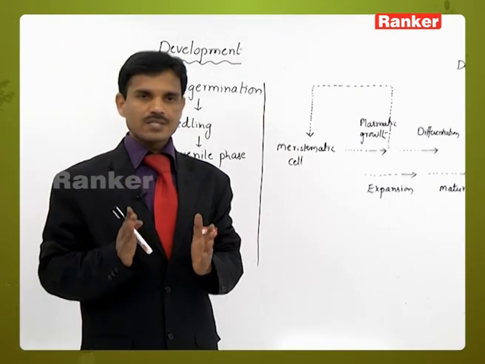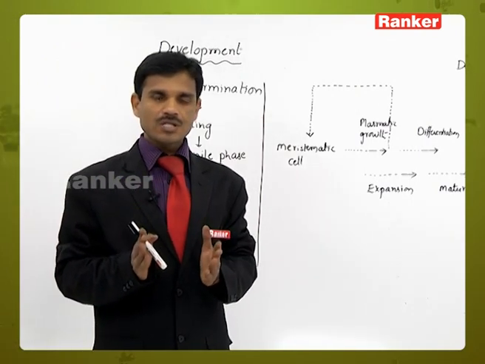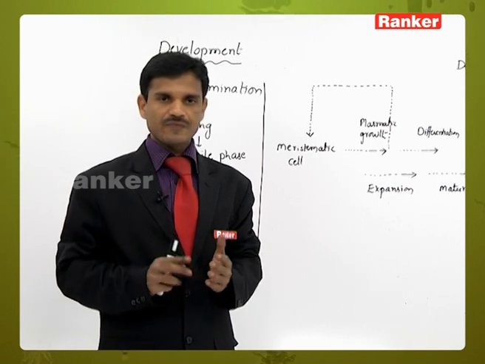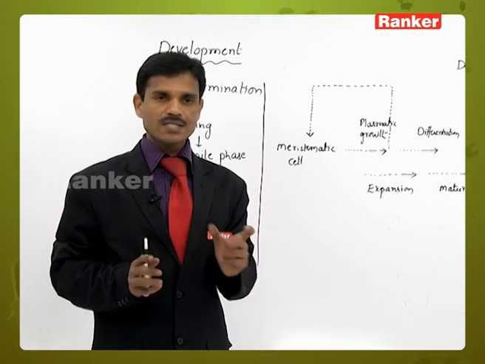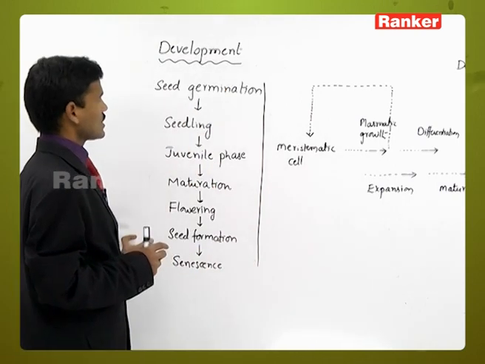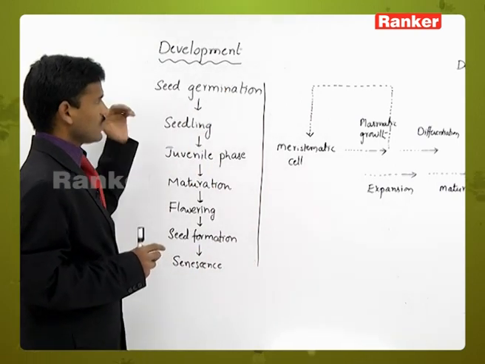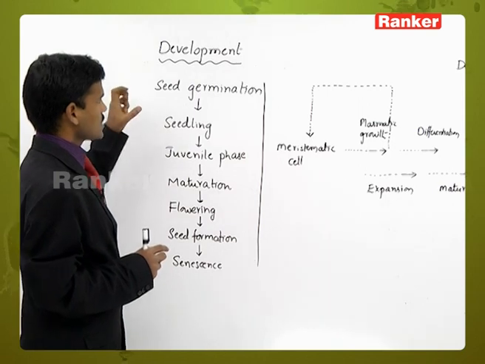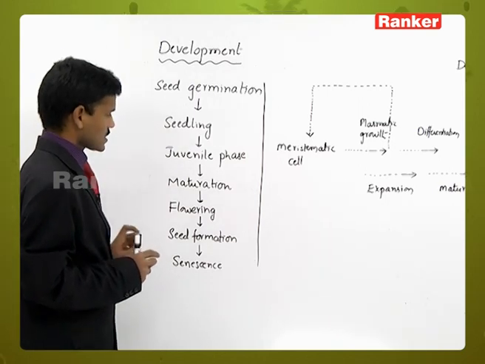All the changes present between seed germination and senescence, meaning old age, together are called development.